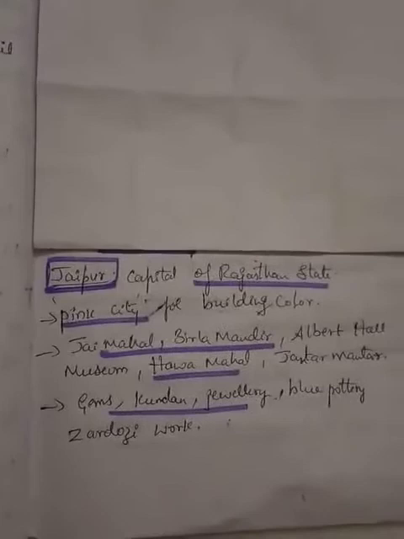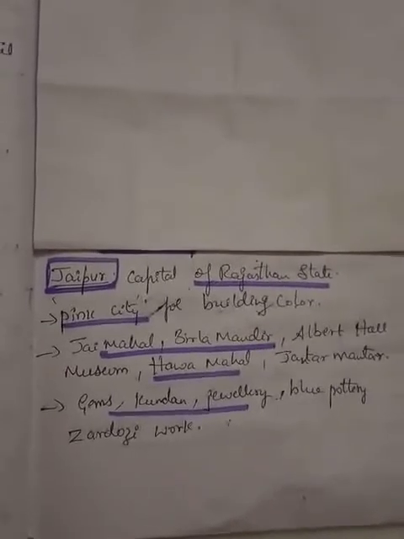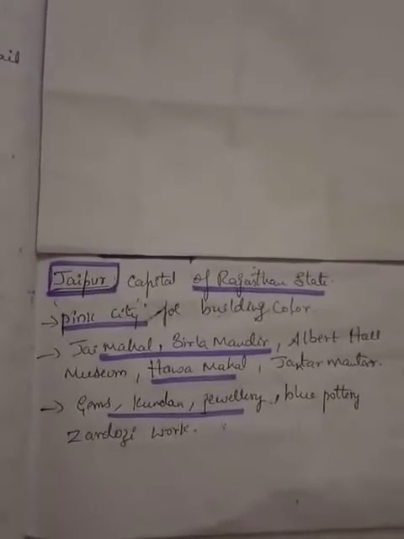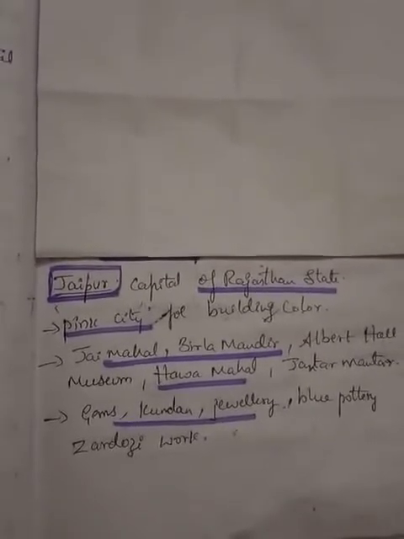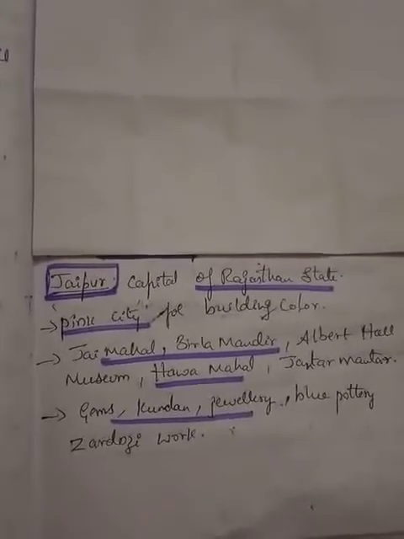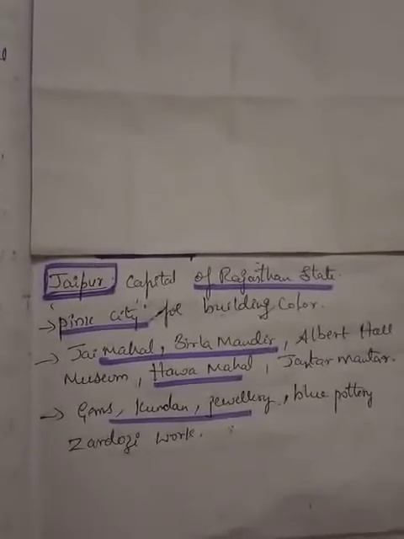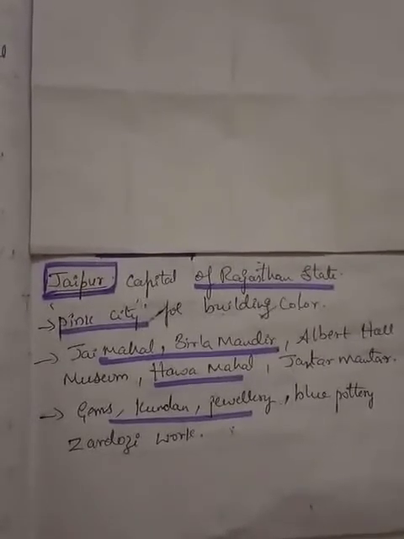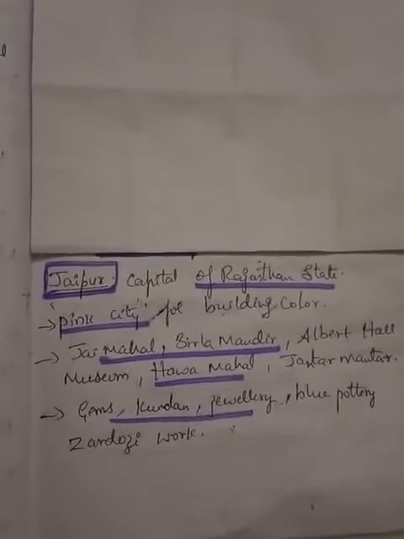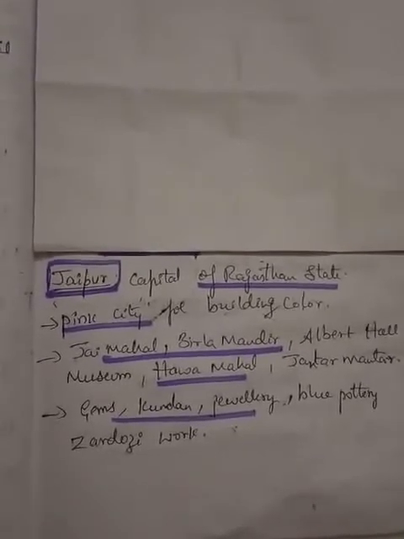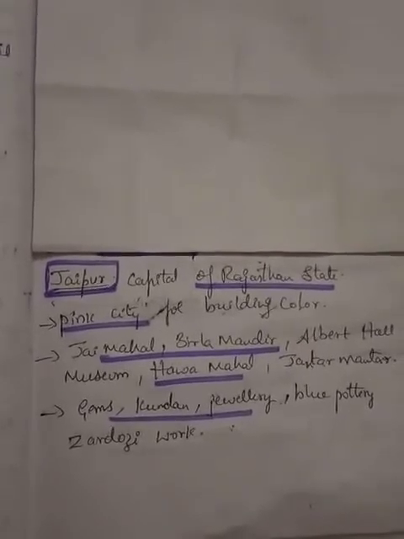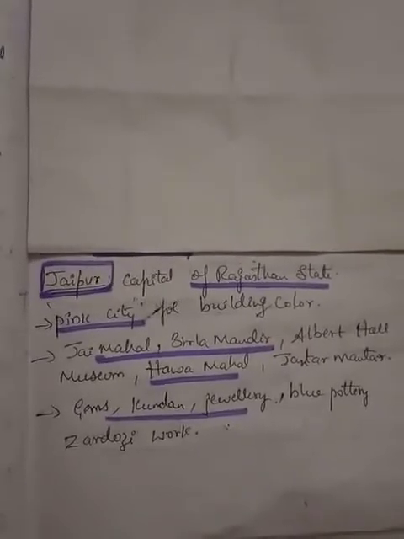It is the capital of Rajasthan state. And it is called by the name pink city, like how Bangalore is known as the garden city for its nature, the environment, and cool climate in all seasons. In the same way, different cities are named by certain names like this.